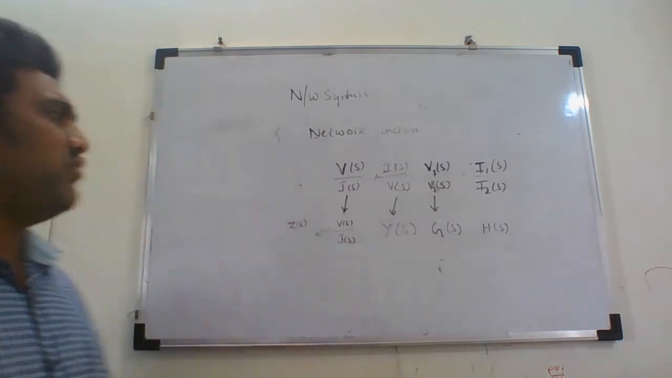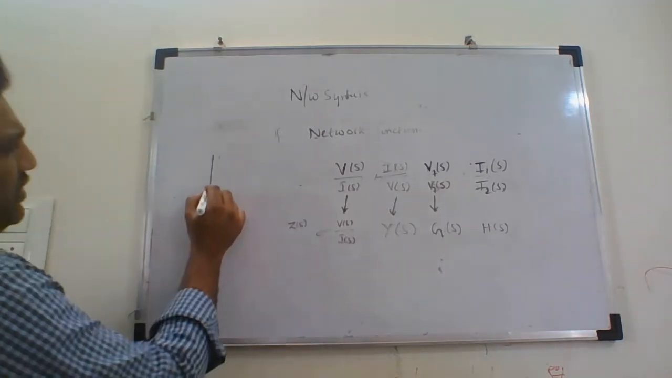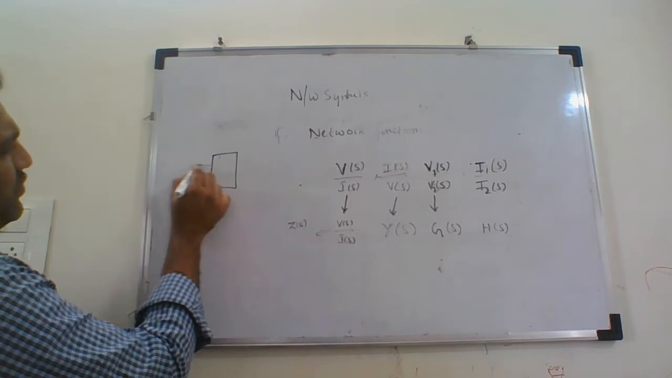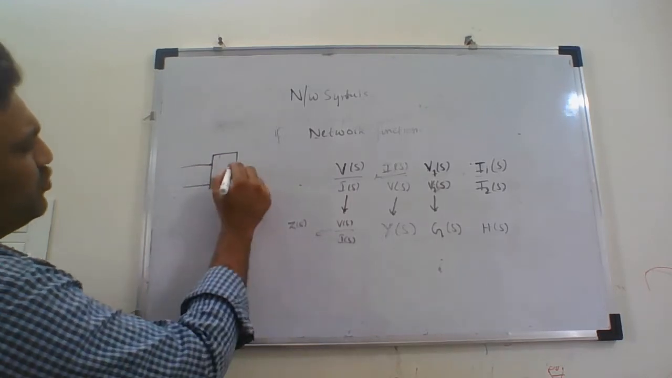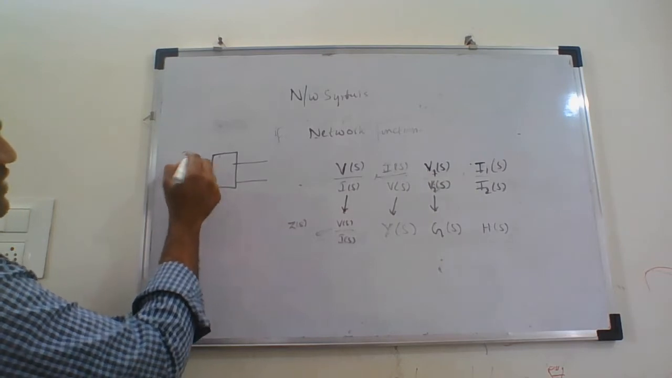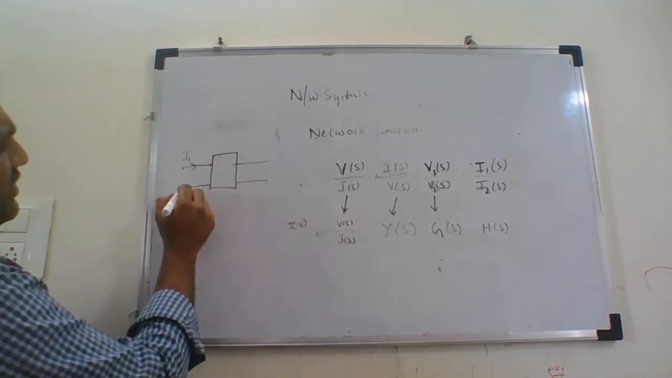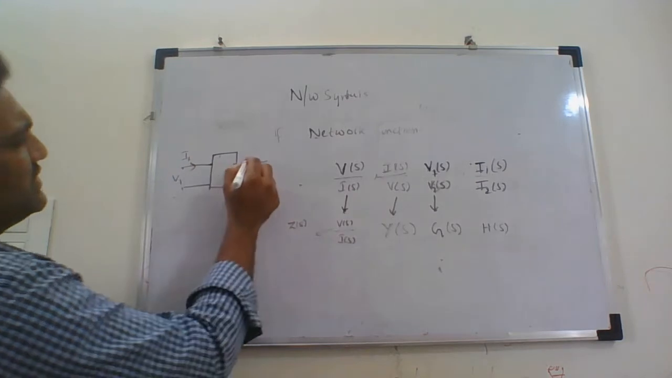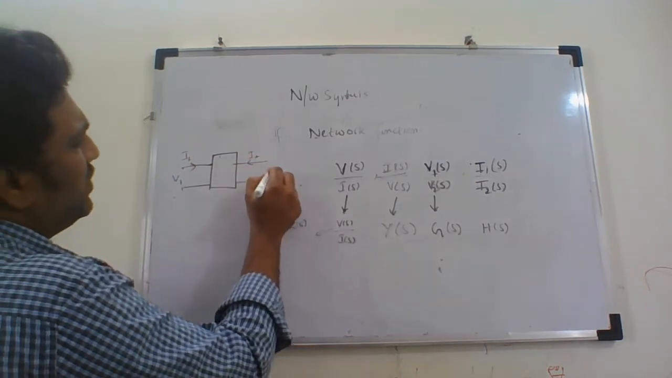For example, if you take a two-port network, in a two-port network we have two ports. The first port has, let's say, the current I1 and the voltage V1. Similarly, the second port has current I2 and voltage V2.